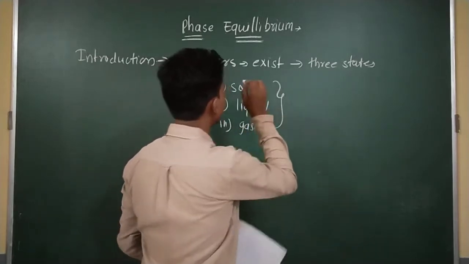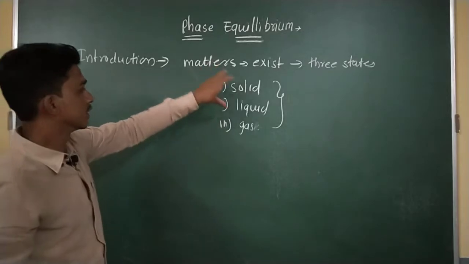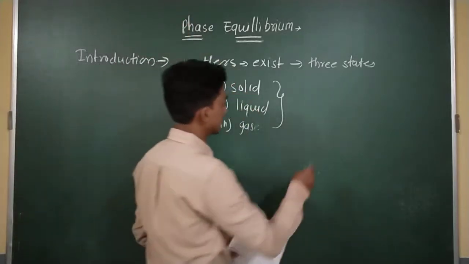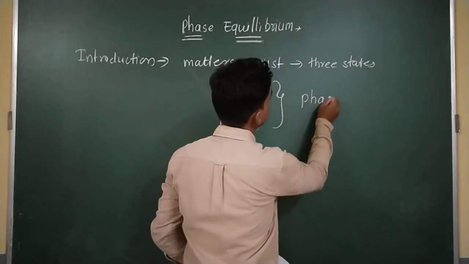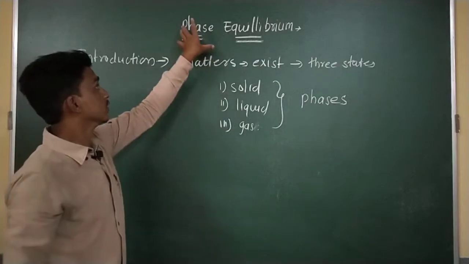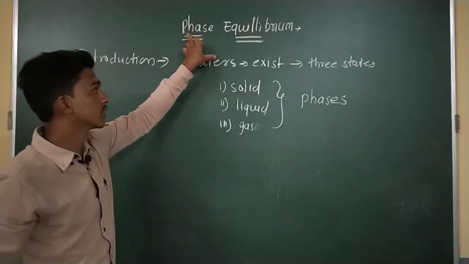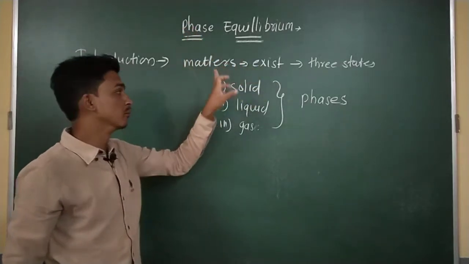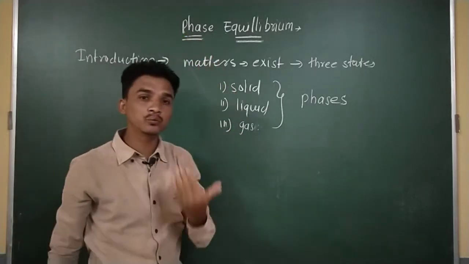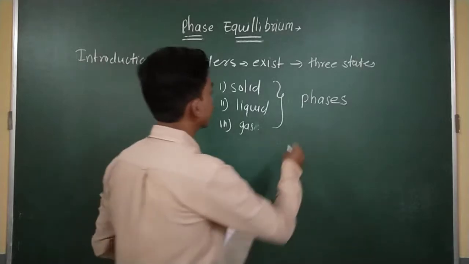Okay, so we can also say these three states are also known as phases. The phases are different from the states of matter, but we can say these states are also known as phases.